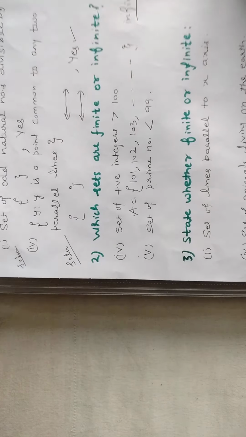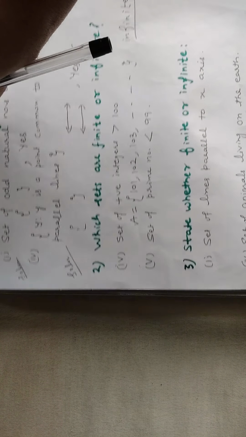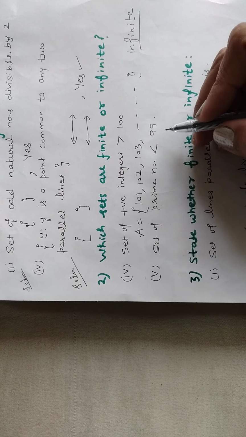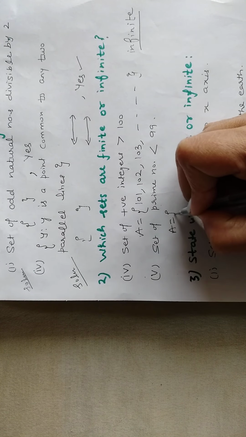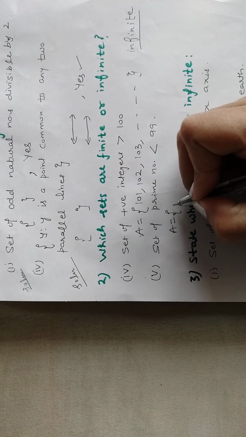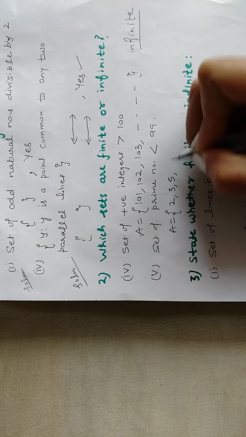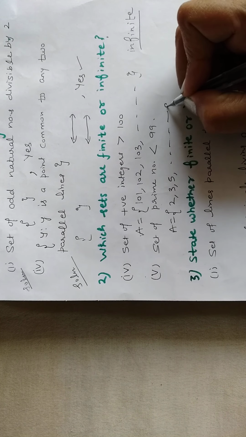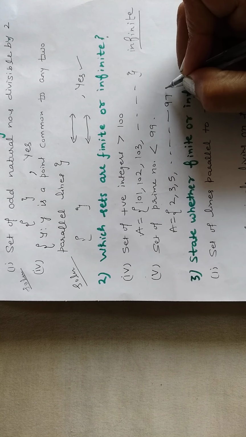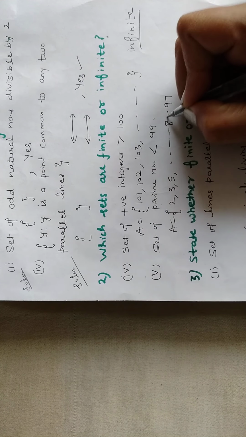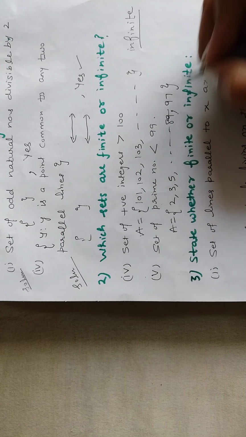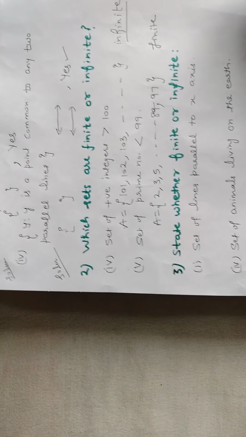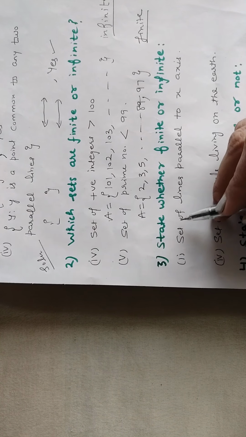Clear? So this is an infinite set. Next is set of prime numbers less than 100. Again you will write it in roster form. You know that the prime numbers start from 2, then 3, then 5 up to 99. Less than 99 it is 97. Clear? And before that it is 89. You may write. So this is a finite set because the ending is there.